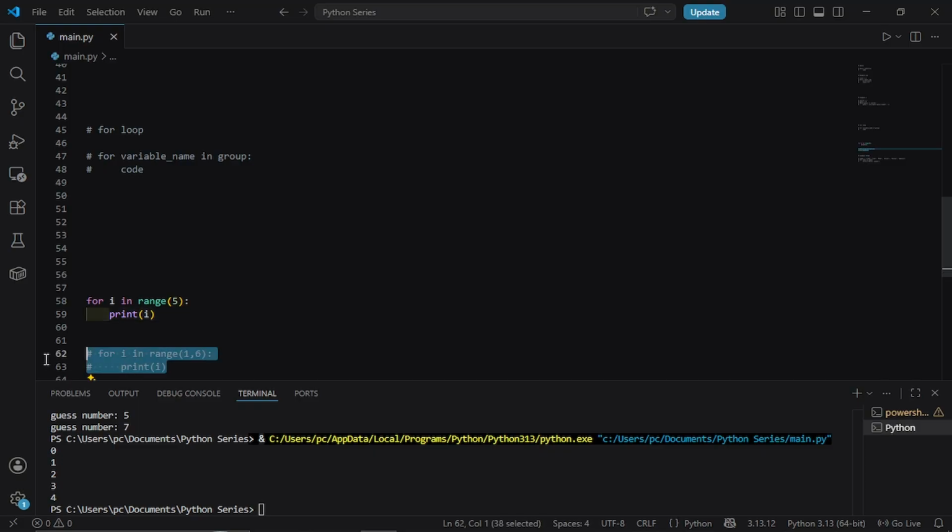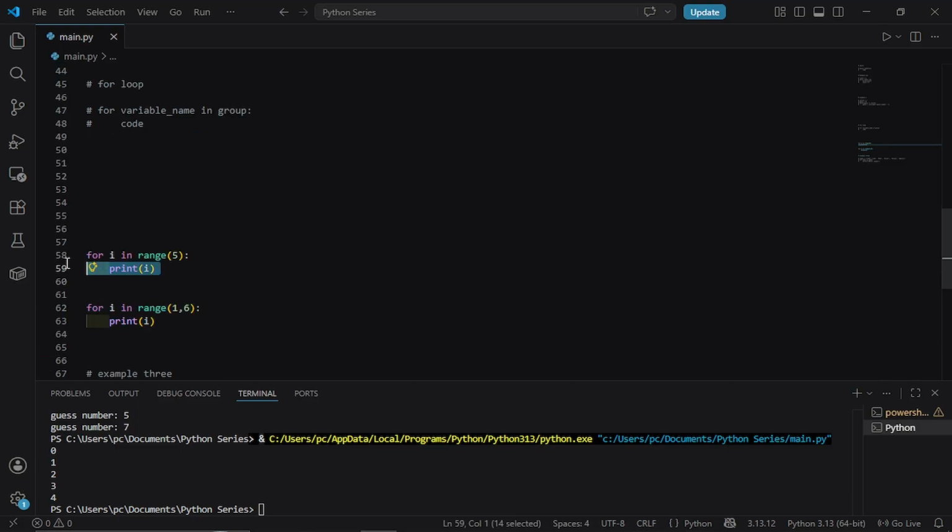If that feels weird, you can give range a start and an end. Like range(1, 6), that gives you 1, 2, till 5, and 6 is excluded. It always stops 1 before the end number you give it. Walk through it. For i in range(1, 6). First run, i is 1. Second run, i is 2. Keep going. Last run, i is 5. 6 never happens. Loop ends.